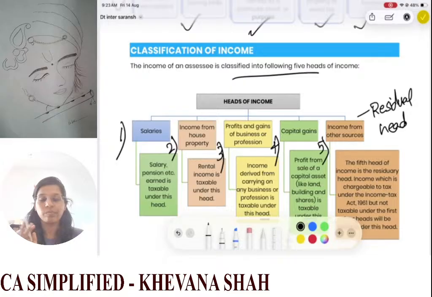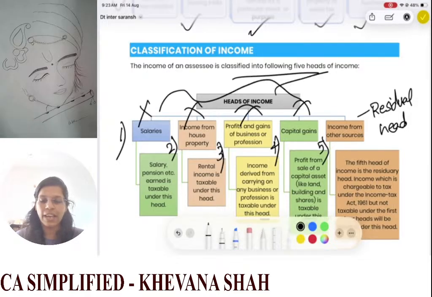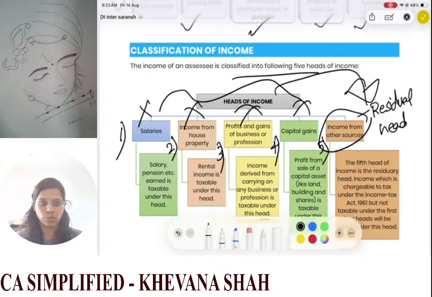So whatever income is not getting taxed in each of these 4 heads, okay, that income will go to your residual head, which is your income from other sources.